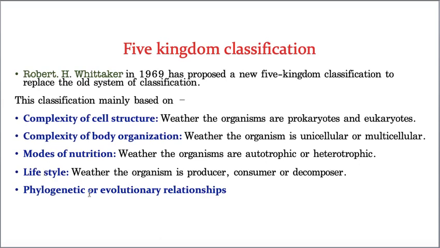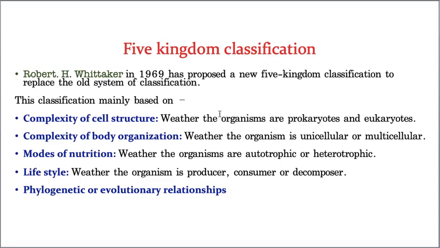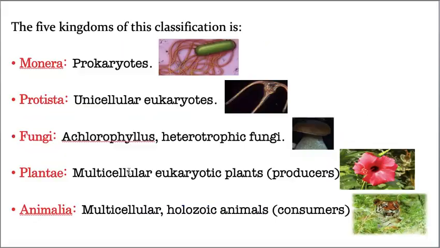The last characteristic he has taken is phylogenetic, that means evolutionary relationship. Based on these five characteristics, he gave the five kingdom classification. But students, let me tell you a most important thing. He has taken all the characteristics into consideration, but he has given more priority to mode of nutrition. Very, very important point. Please understand this.